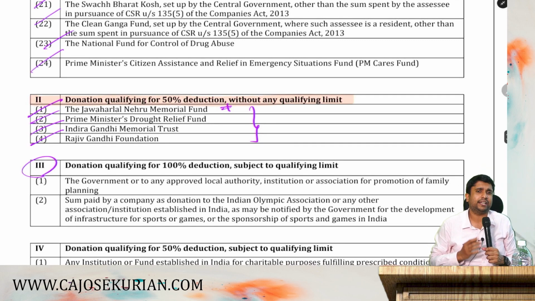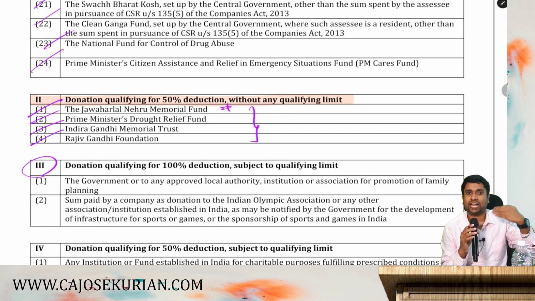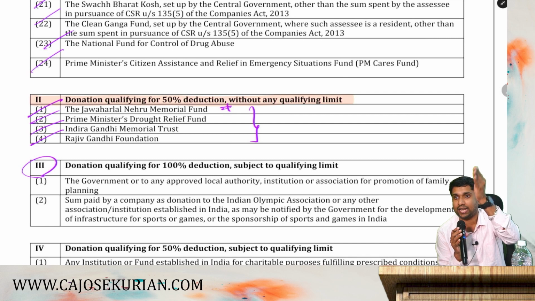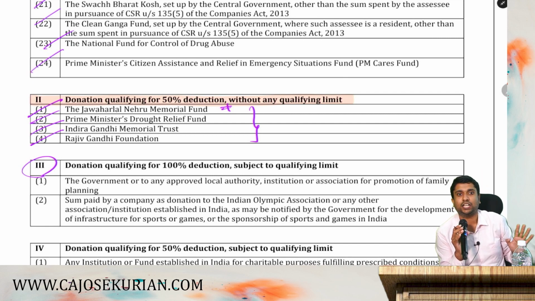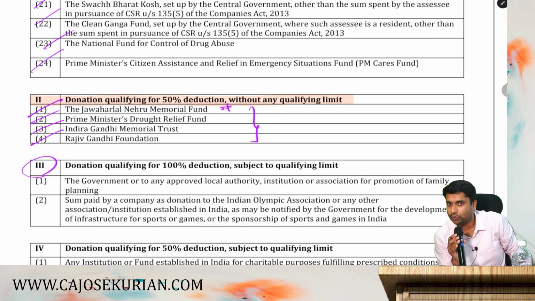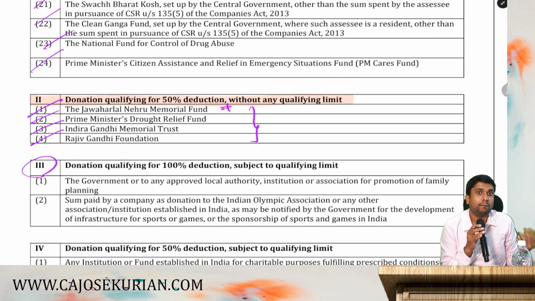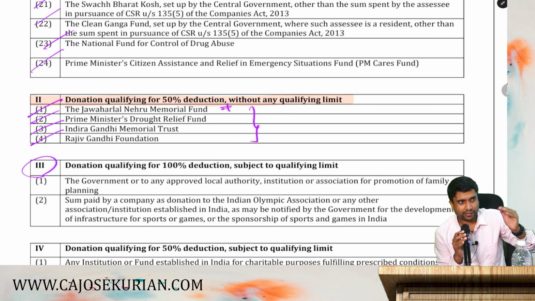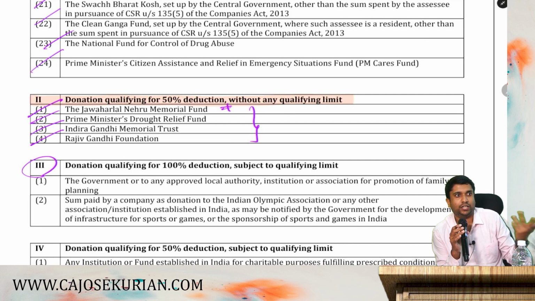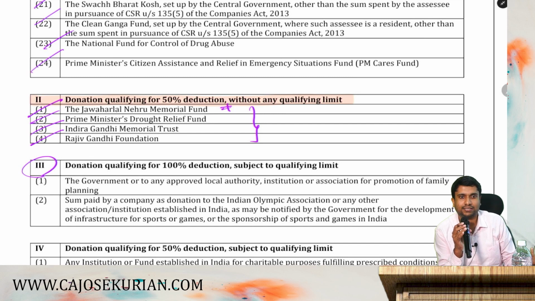And moving on to the third category. What is the third category? 100% is allowable, but it is subjected to 10% of the adjusted total income. That 100% should come under 10% of adjusted total income. Are you with me? Say for example, you have donated 1 lakh, but 10% of adjusted total income was only 80,000. Then you can take only 80,000 as a deduction.